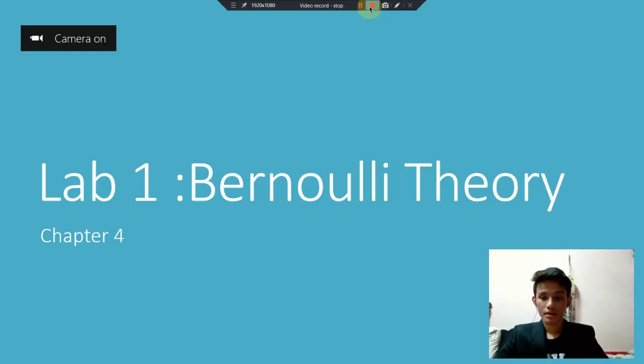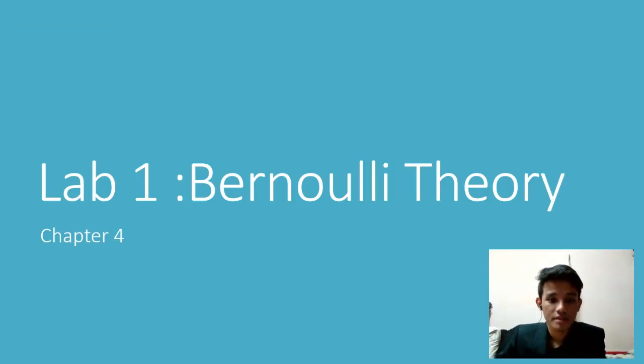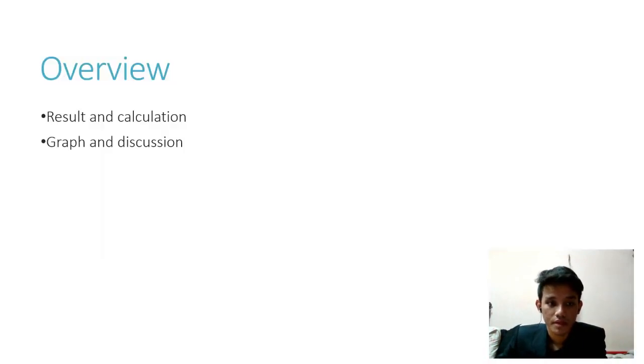Thank you. Assalamualaikum and hi, my name is Daniel Tazrin Amir bin Muhammad, MA18085, and I'm going to continue on chapter 4 on lab 1, Bernoulli theory. For the overview, we have two parts: the first one is result and calculation, the second is graph and discussion.